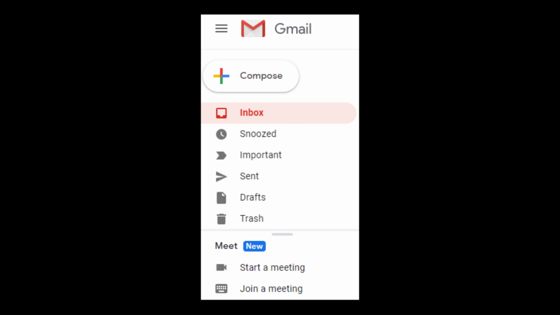If you use a desktop and you have a Gmail account, if you open Gmail and the Gmail app is updated on your Windows laptop, on the left side you will see the Google Meet feature. So if you have a Gmail account, which everyone has, you can start the meeting instantly and no need to download any other app. So that's a very important feature.